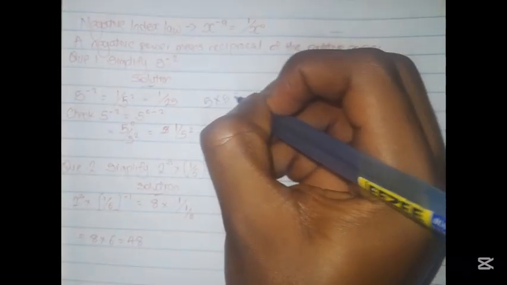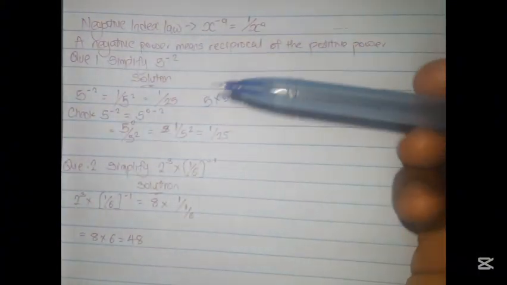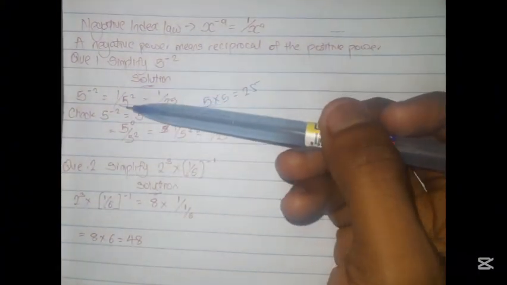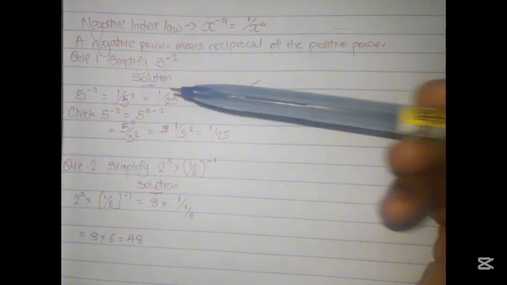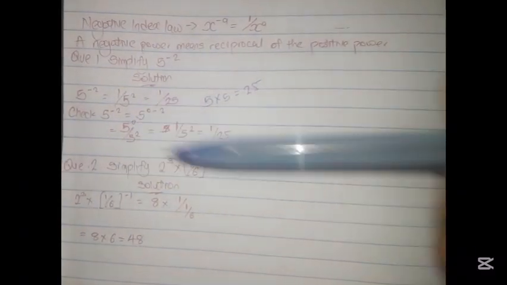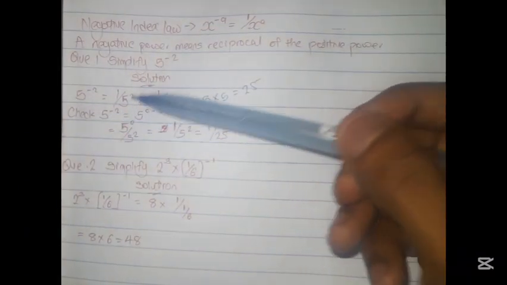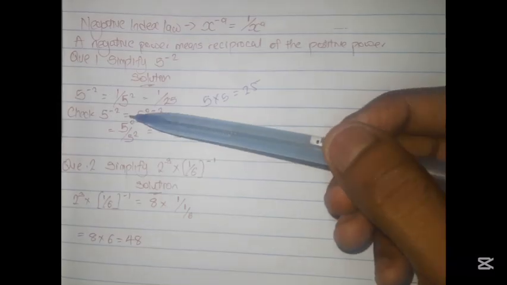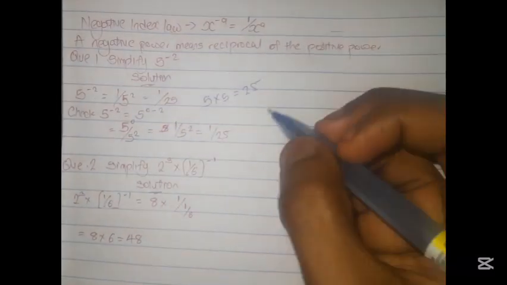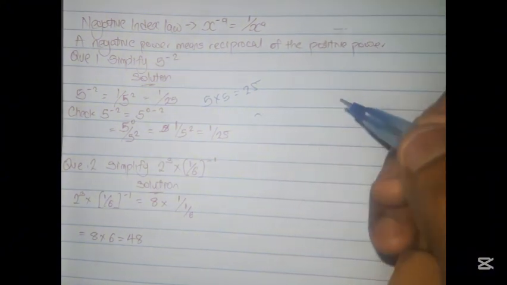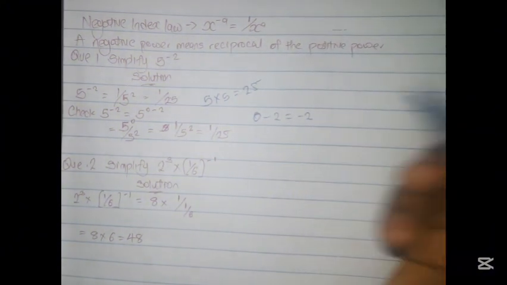is 25. So yes, that's how it is, because most of the time you will not see your answer as 1 over 5 raised to the power 2. You will see 1 over 25. So to check if this answer is correct, since it's 5 raised to the power minus 2, we'll say 5 is equal to 5 raised to the power 0 minus 2. 5 raised to the power 0 minus 2 is still the same thing as 5 raised to the power minus 2. We're just trying to confirm if our answer is correct.